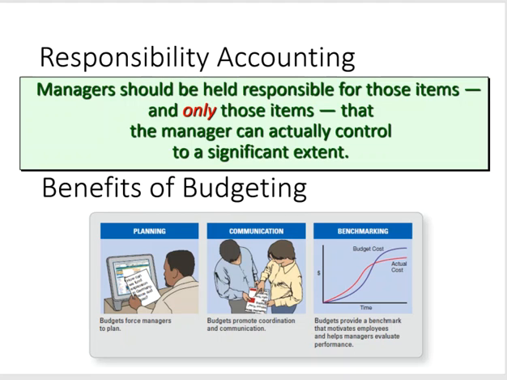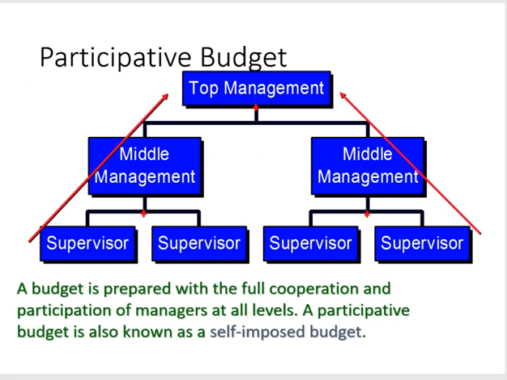Responsibility accounting system enables management to react quickly to deviations from their plans and to learn from feedback obtained by comparing budgeted goals to actual results. A self-imposed or participated budget is a budget that's prepared with the full cooperation and participation of managers at all levels. It's particularly useful if the budget will be used to evaluate management performance.